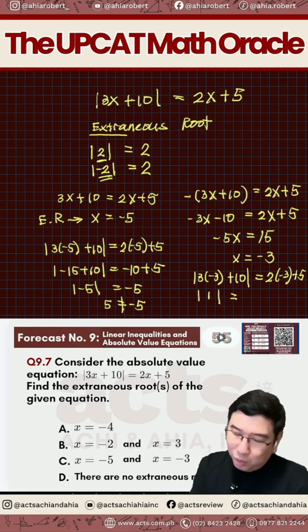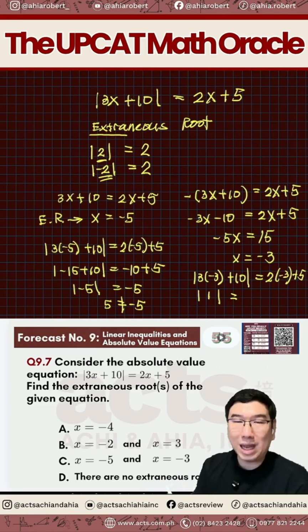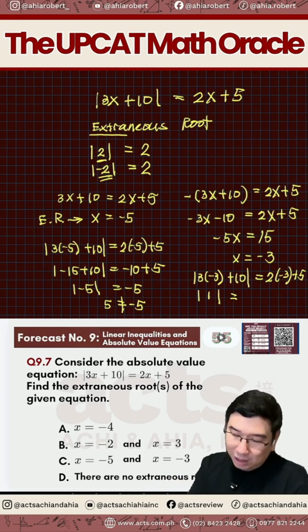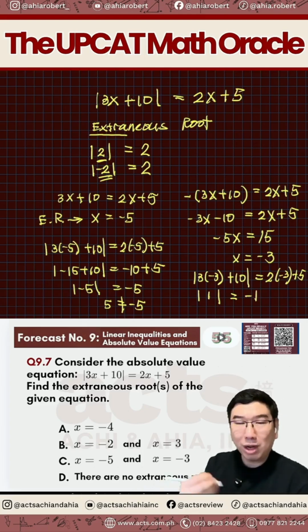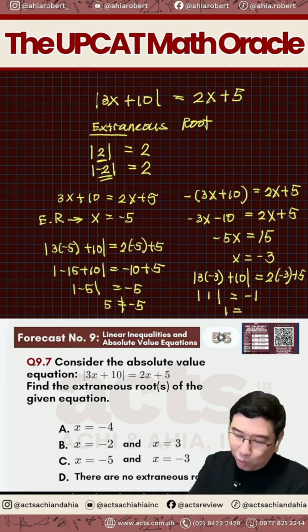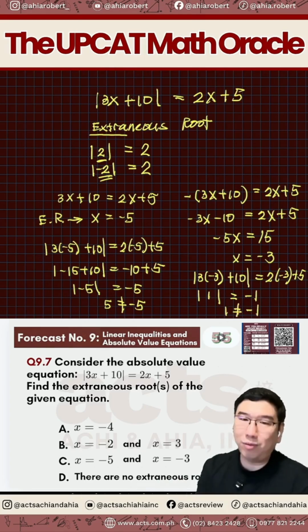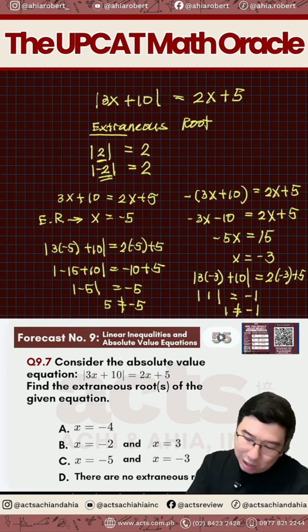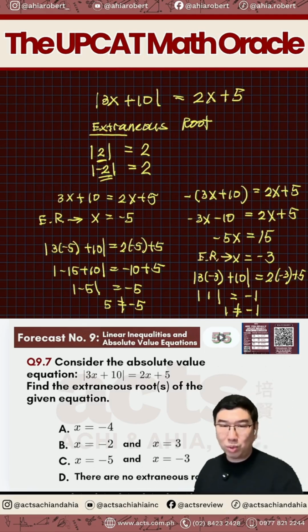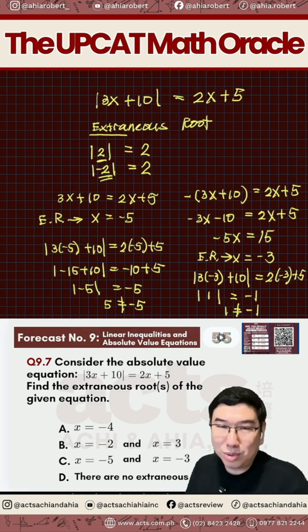And that will be equal to 2 times negative 3 is negative 6 plus 5 is negative 1. The absolute value of negative 1 is still 1 and 1 is not equal to negative 1. Kaya itong x equals to negative 3 is also an extraneous root. So both roots are actually extraneous roots.